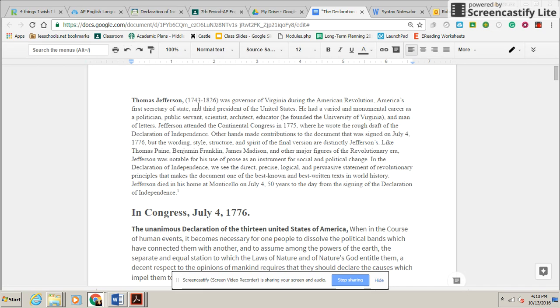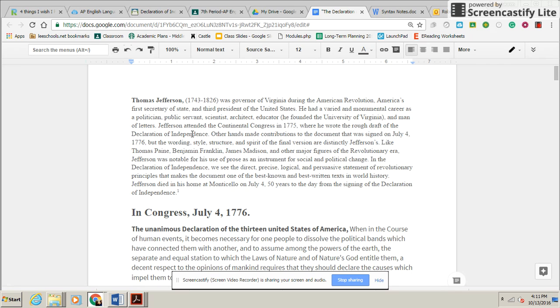Thomas Jefferson lived from 1743 to 1826 and was governor of Virginia during the American Revolution, America's first Secretary of State and third President of the United States. He was a big deal. He had a varied and monumental career as a politician, public servant, scientist, architect, educator. He founded UVA, and a man of letters.